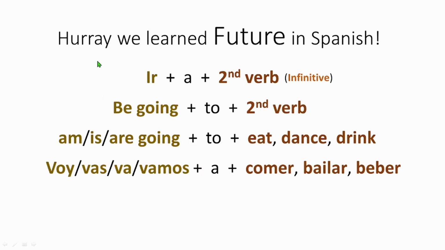Alright, so we can say hooray because we learned the future in Spanish. As we just learned, if there is ir, a, and the second verb, then it makes be going to and second verb. That was the rule, and you can now play with this rule. You can speak with yourself, you can ask your friends, like, what are you going to do tomorrow? You can say, I'm going to dance: voy a bailar. I'm going to eat pizza: voy a comer pizza.